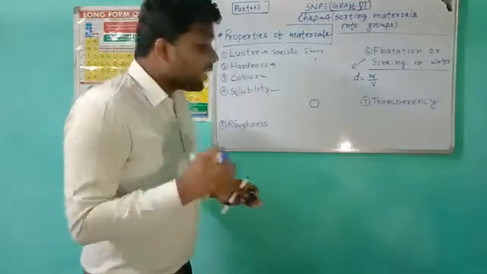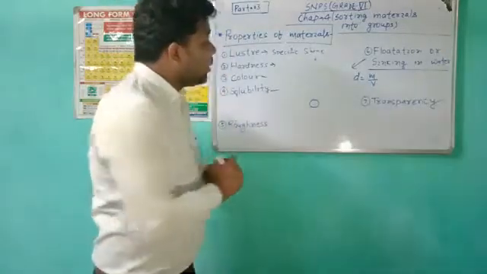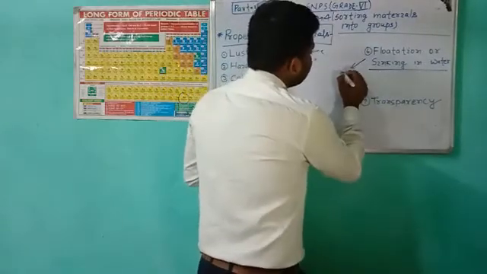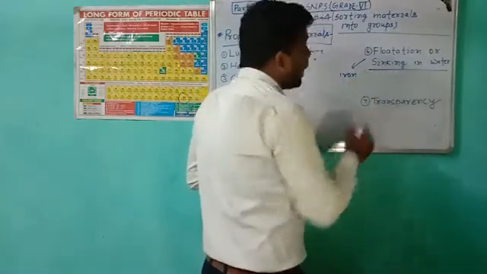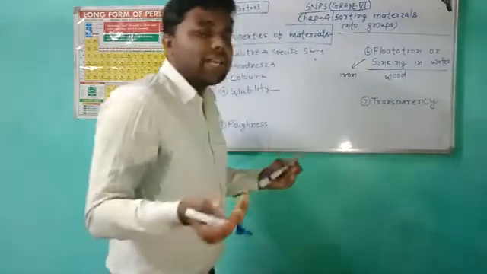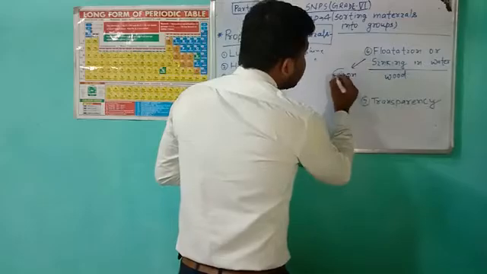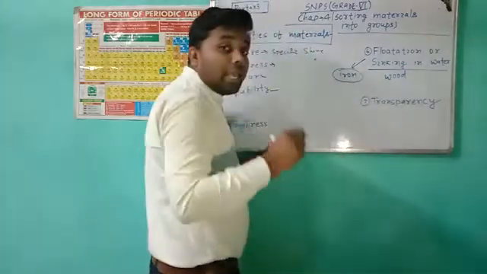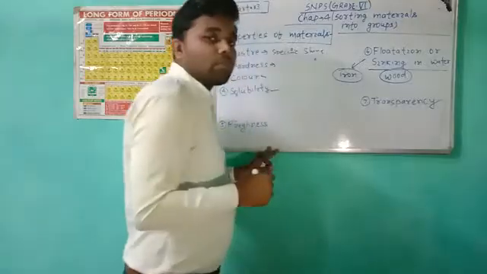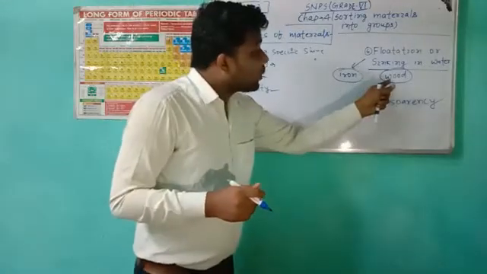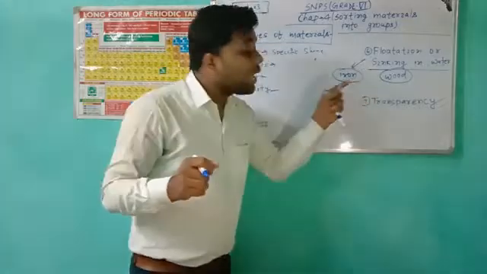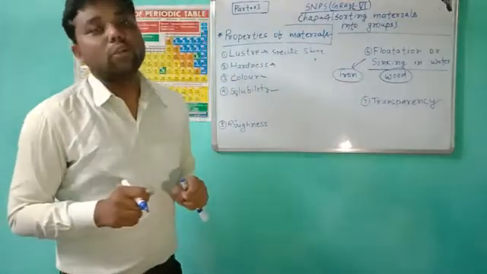So if we talk about materials like iron and wood, we can easily say that the density of iron is much more than the density of wood. So the wood can float on the water and iron can sink in the water.